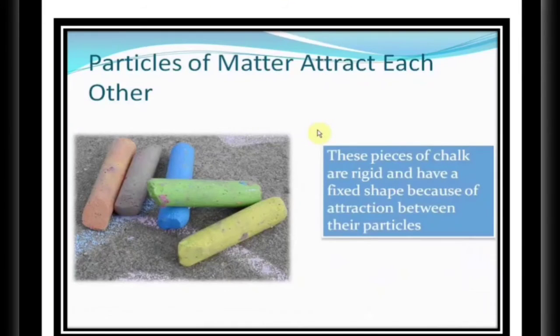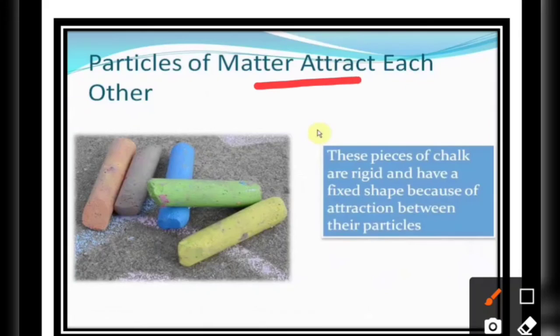Now let's move to the last characteristic of matter: the particles of matter attract each other. There are forces of attraction between the particles of matter. If they are close enough, they can bind each other and hold each other, and we call that the force of attraction.